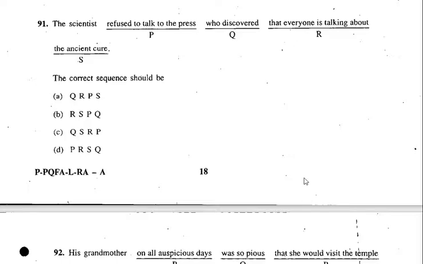Just think over that. 91. The scientist who discovered the ancient cure that everyone is talking about. After that, you have to put a comma there. Refused to talk to the press. That scientist refused to talk to the press who discovered the ancient cure that everyone is talking about.